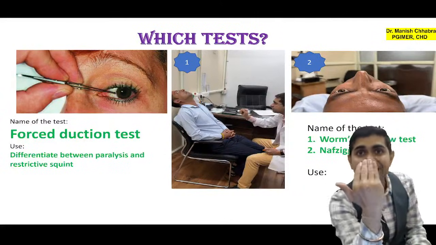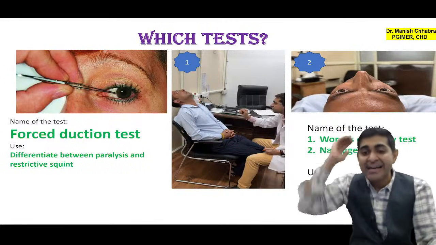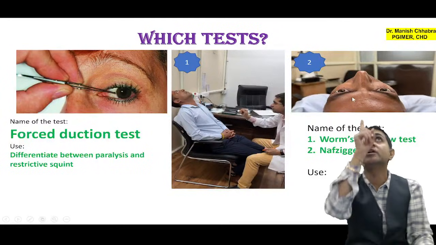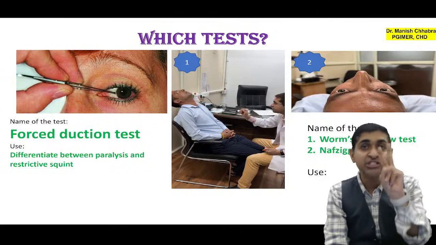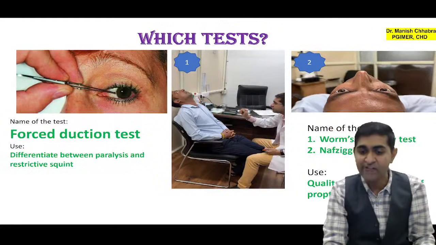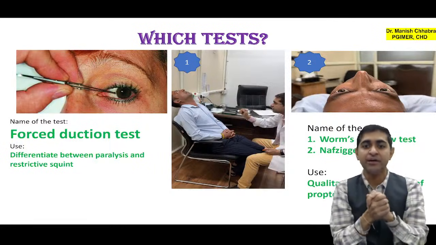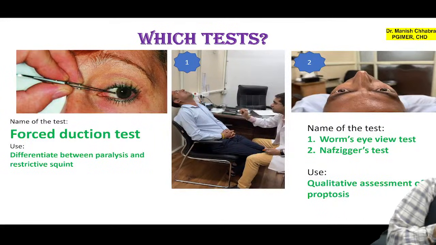If I ask the patient to look up from the front it is the worm's eye view, but if I am standing at the back side of the patient, like in the second image, and asking the patient to look towards the ceiling, that is your Naffziger test. Both these tests are used for qualitative assessment of proptosis or exophthalmos. It is one and the same thing. I hope it is well understood. So the use is qualitative assessment of proptosis. Pause the video and read it once.